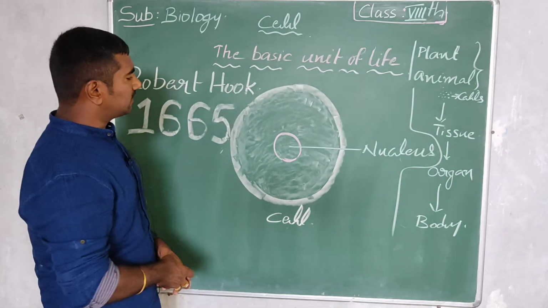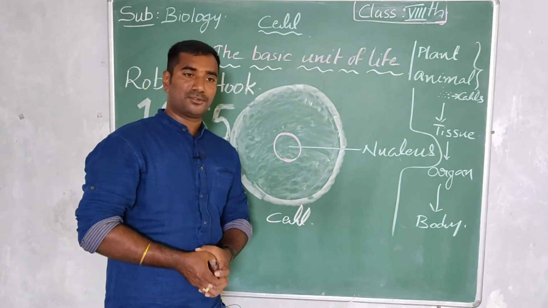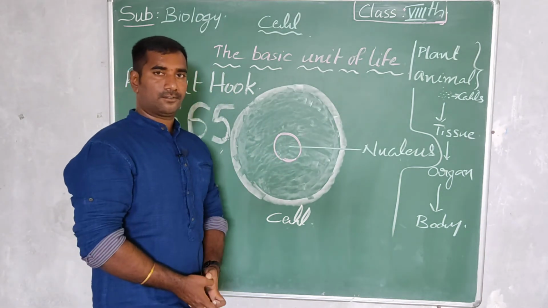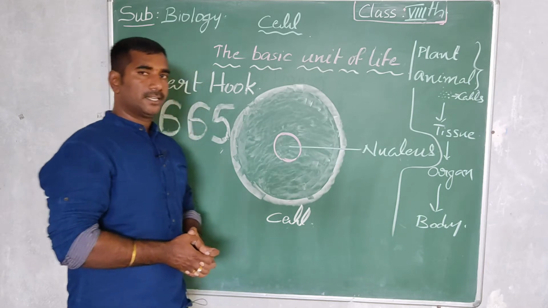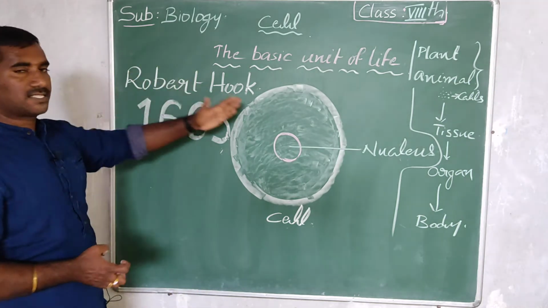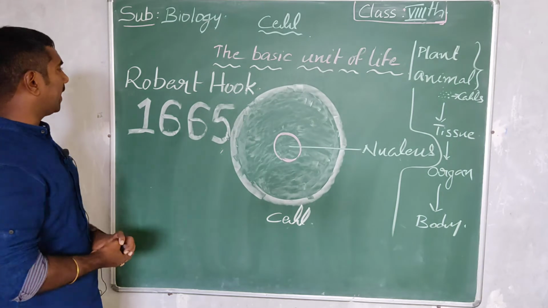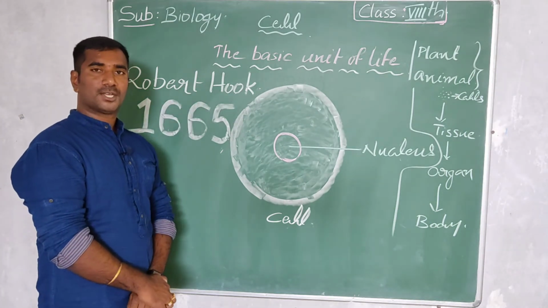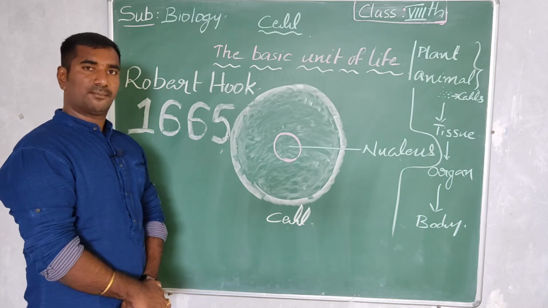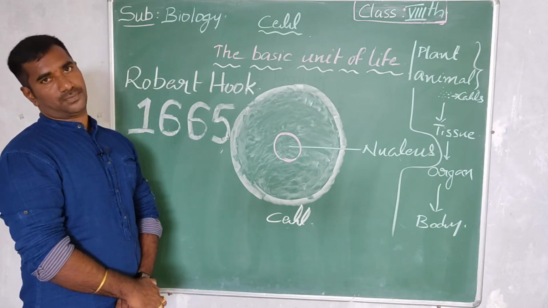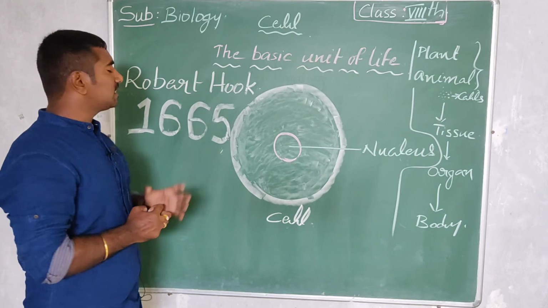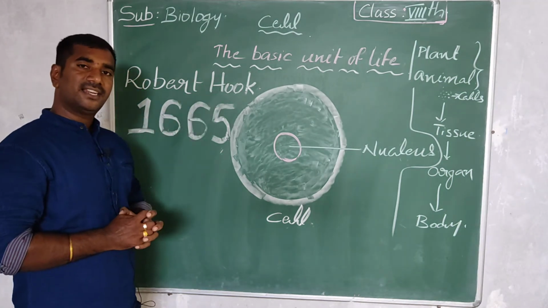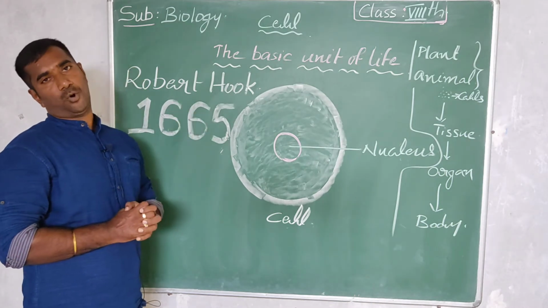Okay, let's come to know who invented the cell. One of the British scientists invented the cell. The first cell was discovered by the British scientist named Robert Hooke. Remember the name Robert Hooke. Robert Hooke discovered the cell in a plant body.